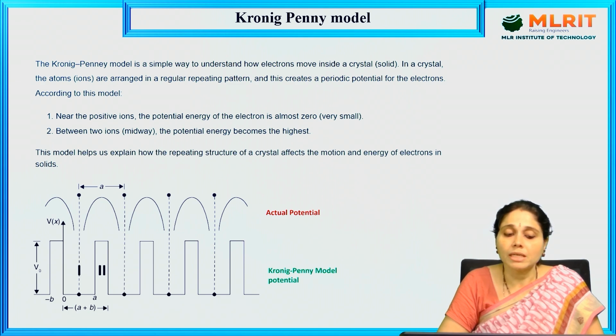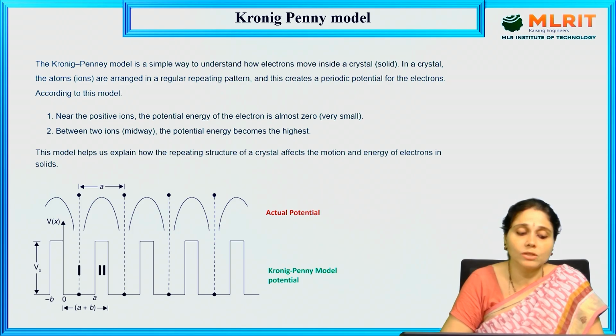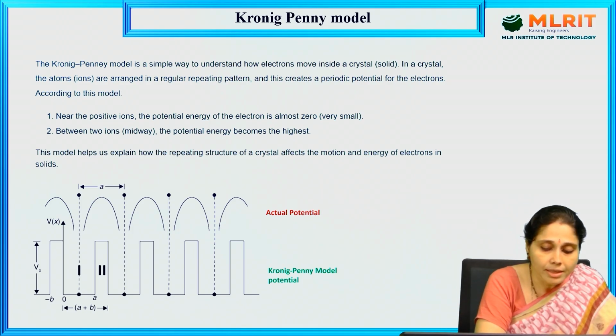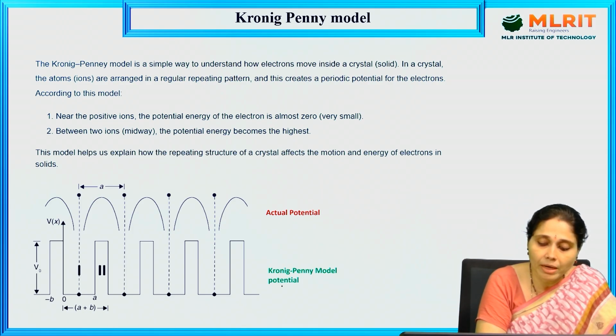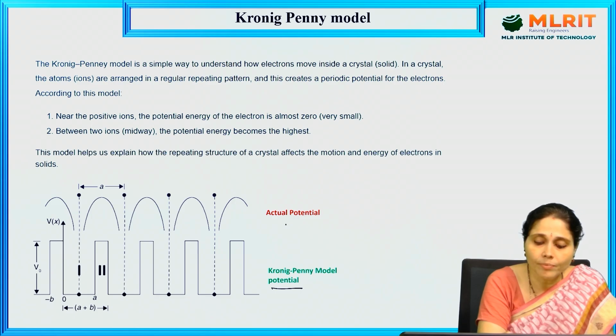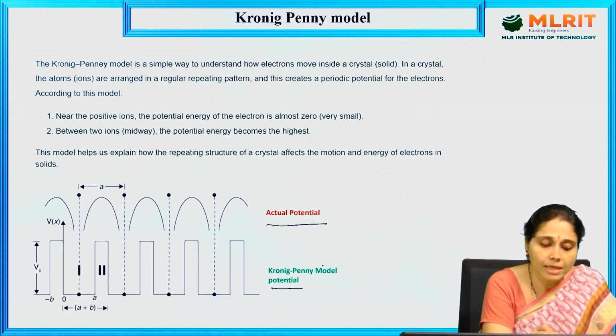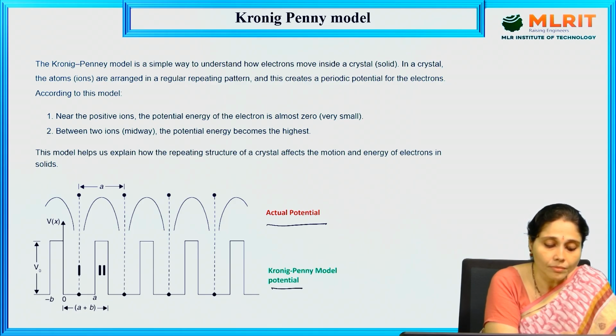This model explains how the repeating structure of a crystal affects the motion and energy of electrons in solids. See here, this is the Kronig-Penney potential in the diagram. This is the actual potential. It says that near the positive ions, the potential energy of the electron is almost zero, so here the electron is there, for 0 less than x less than a.